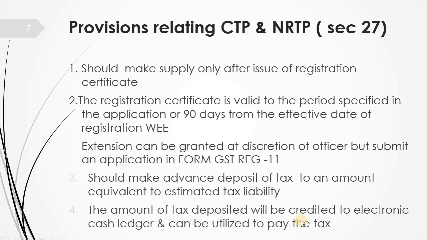The amount of tax deposited will be credited to the electronic cash ledger. So it will be automatically credited. If you have not done any trade, then automatically it will be refunded. If you have done any transaction, automatically it will be set off and the balance will be paid, so either you get a refund or you have to pay the balance tax. And it can be utilized to pay the tax.